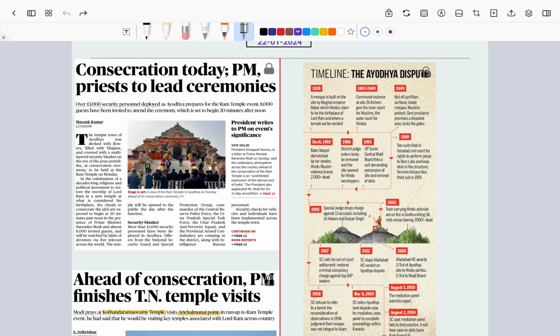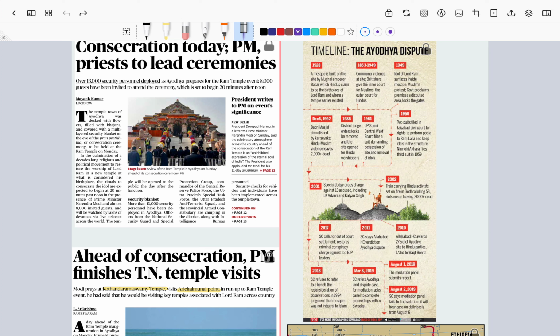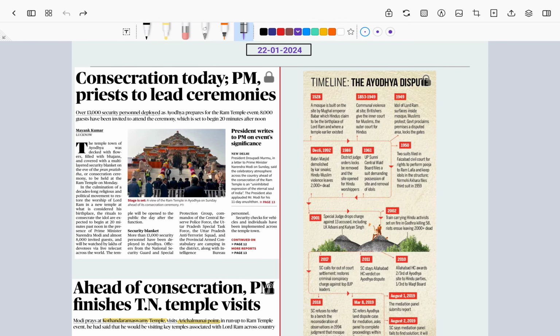Now, the important part of this article is not who is present and what personalities were invited to the particular event. That is not important from the UPSC perspective, but definitely some things are important, that is understanding the timeline of how Lord Rama's temple in Ayodhya was constructed. The point to be remembered is understanding the timeline.